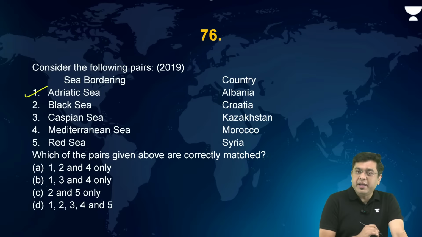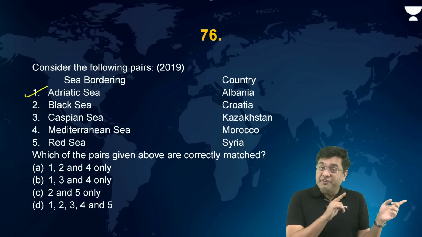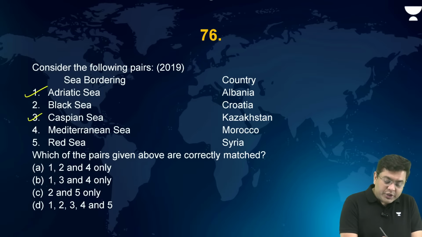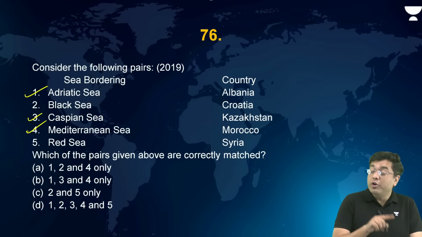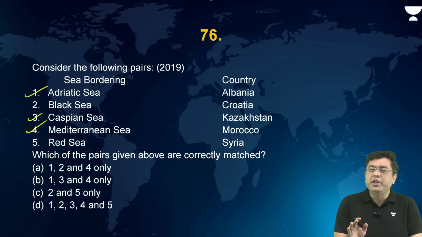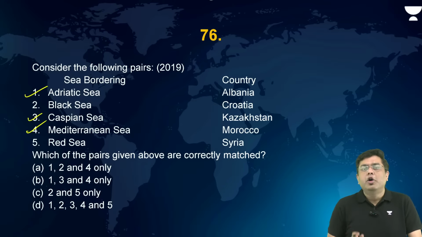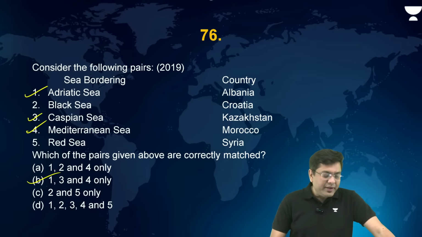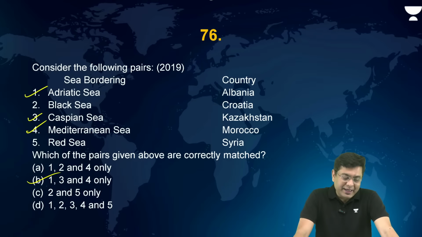Then the Mediterranean Sea, to the western part, shares its border with Morocco. So these are basically correct. So you have 1, 3, and 4. Black Sea doesn't share its border with Croatia. Red Sea is to the south of the Syrian region. So B, 1, 3, and 4, that is correct.